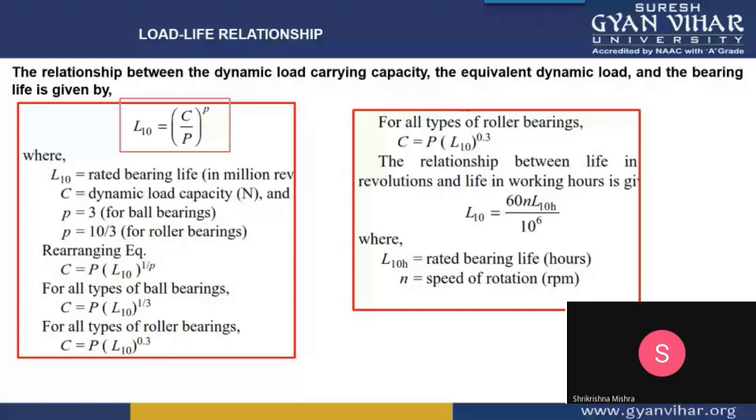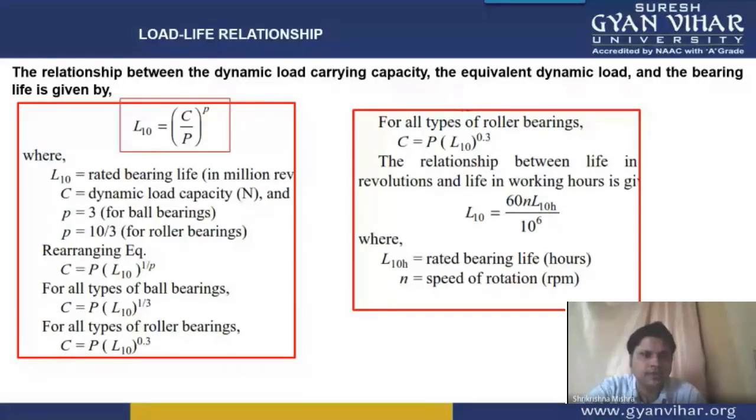One is L equal to (C by P) to the power b. You can simplify the equation for ball bearing and roller bearing. For ball bearing, it will be C is equal to P into L10 to the power 1 by 3. And for roller bearing, it will be C is equal to P into L10 to the power 0.3. Here, there is a value small b which is taken as 3 for ball bearing, and for roller bearing, it is equal to 10 by 3. This you should keep in mind.